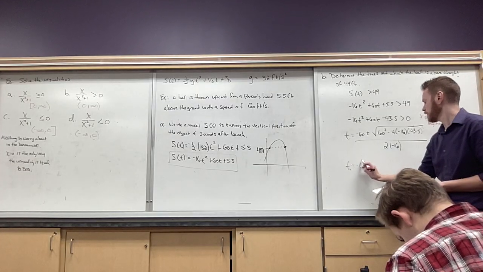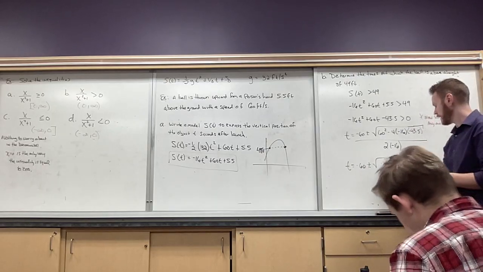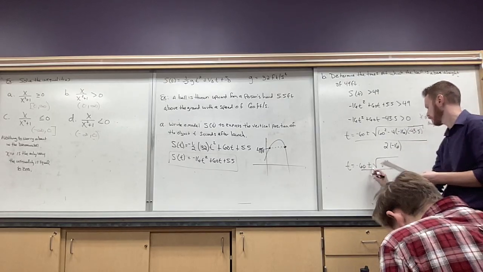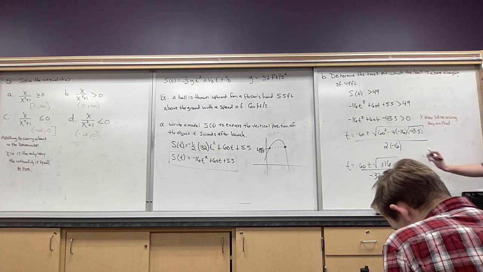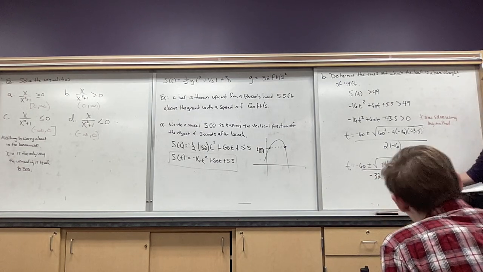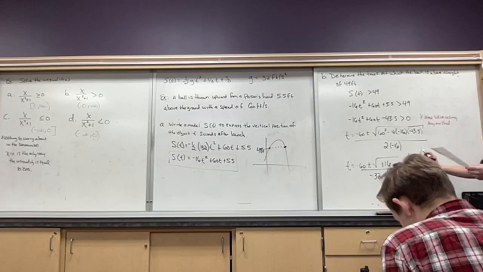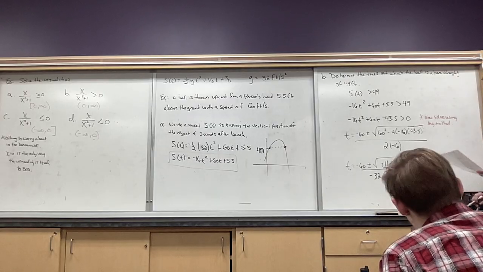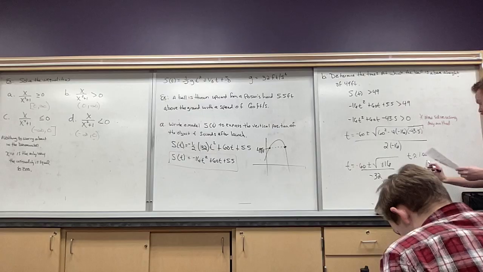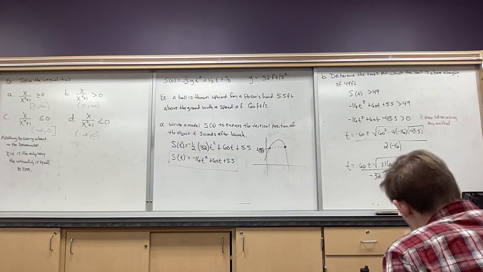So t is equal to negative 60 plus or minus the square root, which simplifies to 816, over negative 32. And we're going to get two times. One is roughly 1 second. I did round for that, by the way. And the other one was 2.77 seconds. Okay.